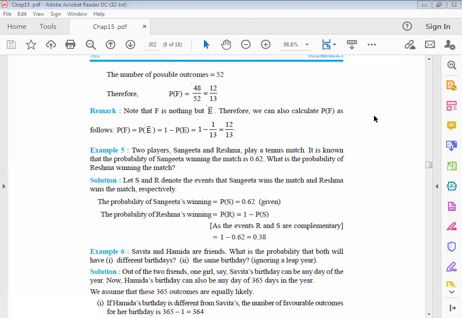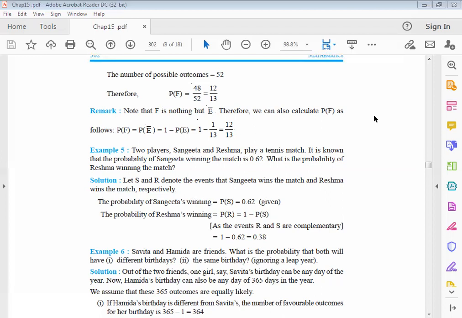And if we talk about one more concept, when we need to calculate the probability that the number is less than 7 in case of a dice, you see that all the numbers 1 to 6 are less than 7.